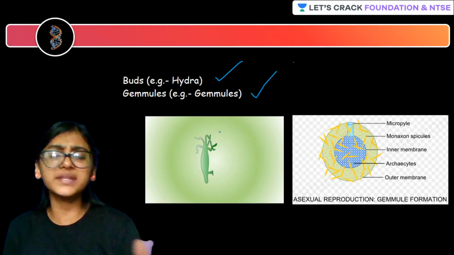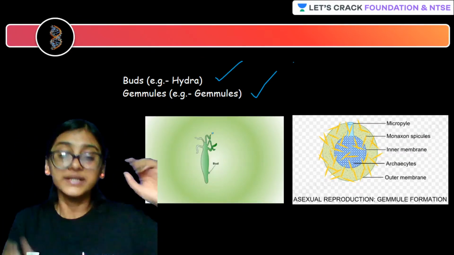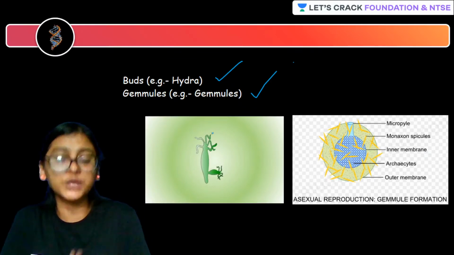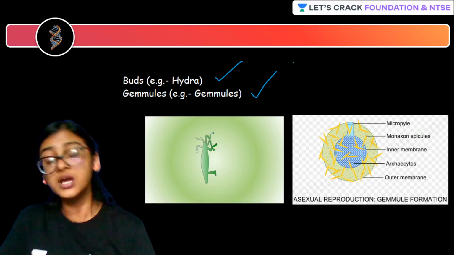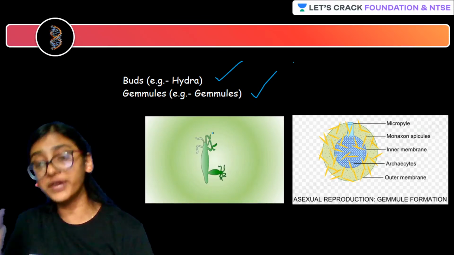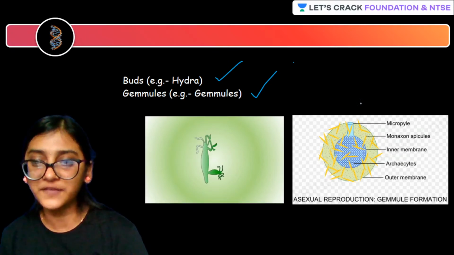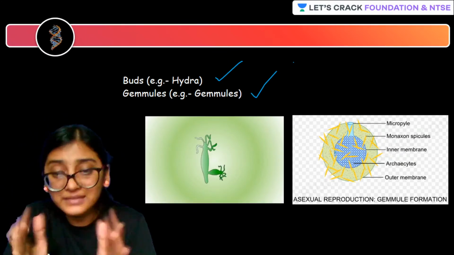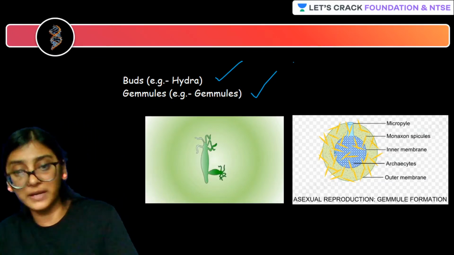So that is an example. In the case of hydra and yeast, you get to see buds, right? So the special structure for asexual reproduction is buds. Next is another asexual reproductive structure in the case of porifera, that is gemmules. Gemmules are nothing but internal buds. It is the internal bud that is present in the porifera.